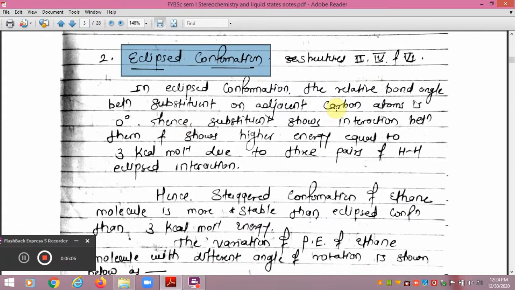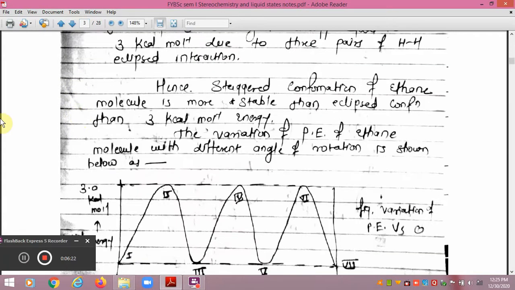6. In this conformation, the relative bond angle between the substituent and the adjacent carbon atom is 0 degree, and hence the substituents interact and show the higher energy equal to 3 kilocalorie per mole due to the three pairs of hydrogen eclipse interaction. Hence we can conclude that the staggered conformation is more stable than the eclipsed conformation of ethane by the energy of 3 kilocalorie per mole.